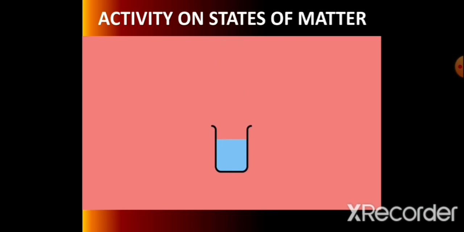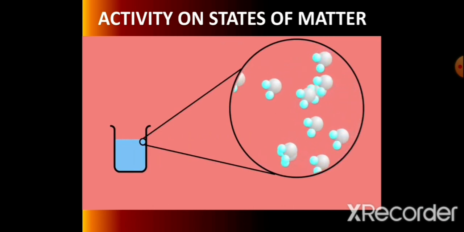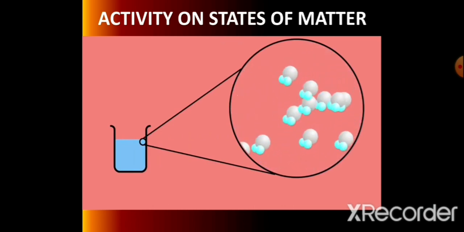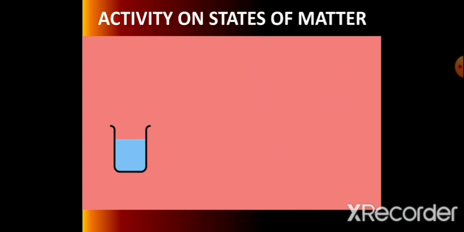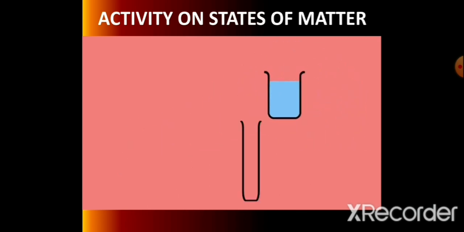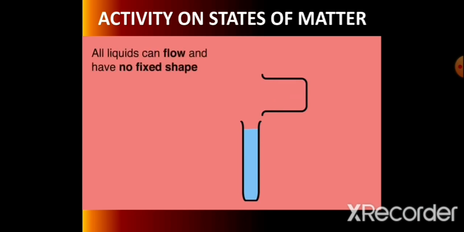Water is in a liquid state of matter. In this state, molecules have less attractive forces. They are in kinetic motion. The hydrogen bond holds them together. The intermolecular space is more, so water can flow from one container to another. It has no fixed shape. It takes the shape of the container. This property is known as fluidity. Similarly, all liquids can flow and have no fixed shape.